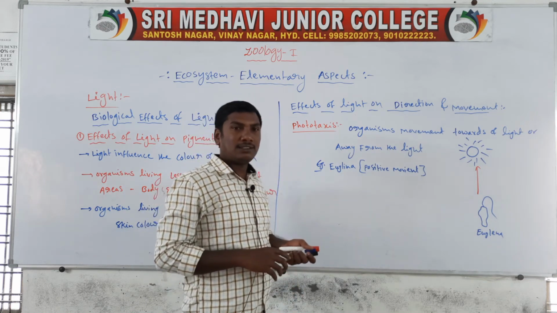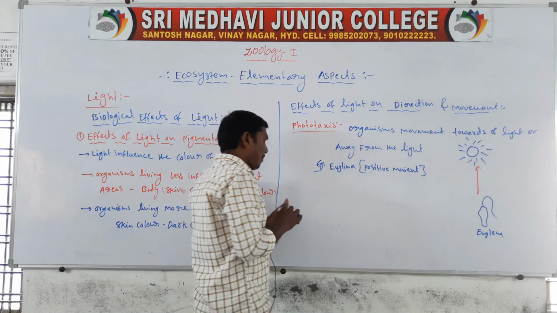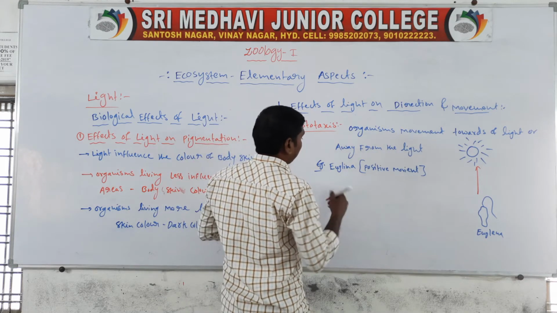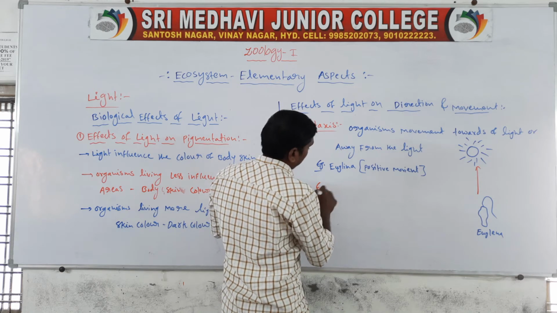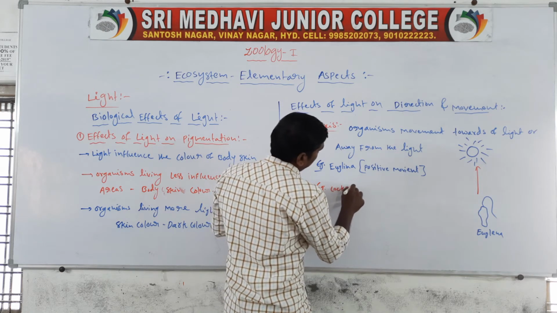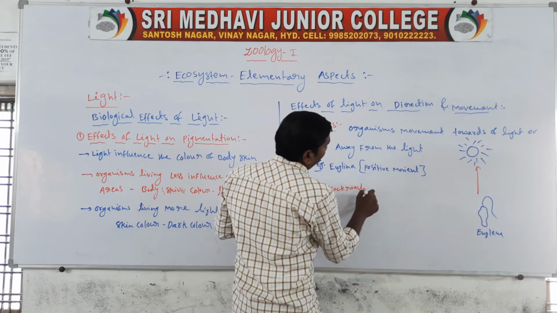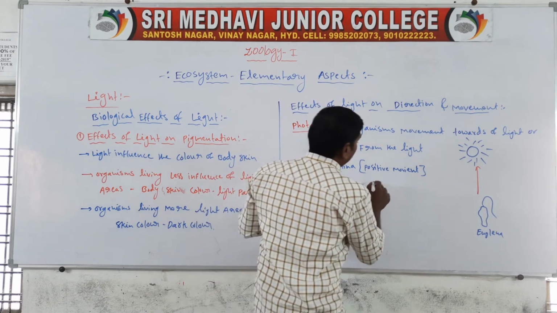Next example, cockroach and earthworm. They show negative movement.